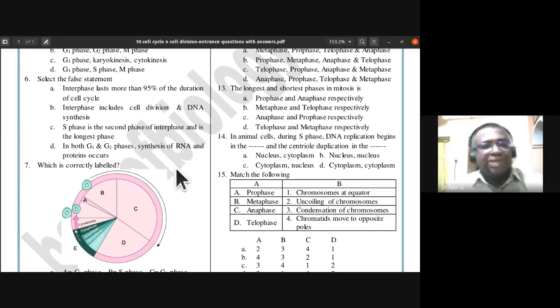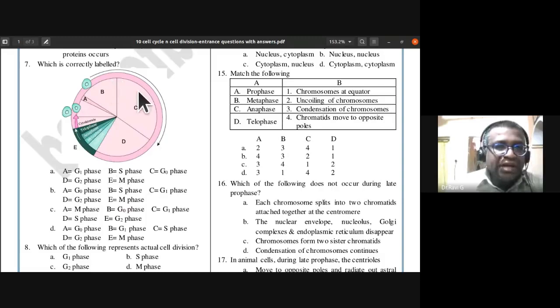Okay, so which is correctly labeled? See, this is the diagram that you have to draw in your examination. This is the diagram they have given in your textbook also. So this is what you have to draw. But here the labelings are not given. So which is correctly labeled? You have to look into A, B, C, and D.